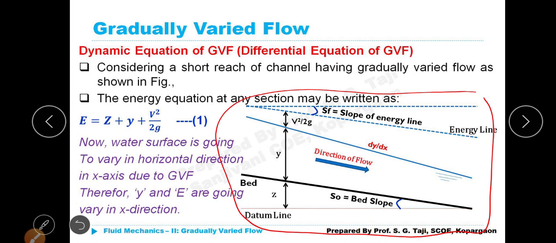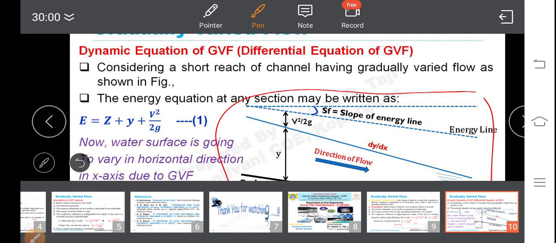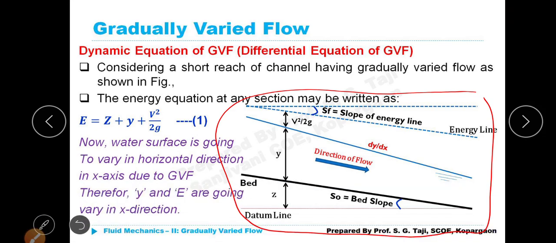This is the bed of the channel. What is this? Yes, the water line. What does the dotted line show? Slope of energy line. The energy equation at any section may be written as E is equal to Z plus Y plus V squared by 2g. Let us call that equation 1.